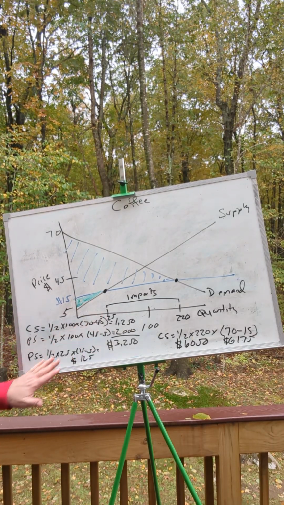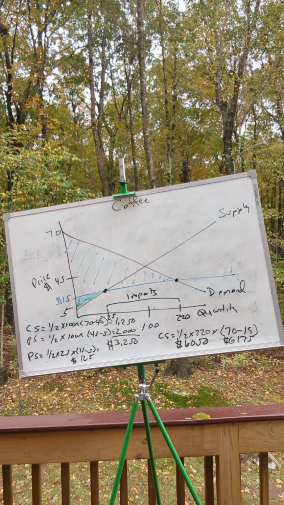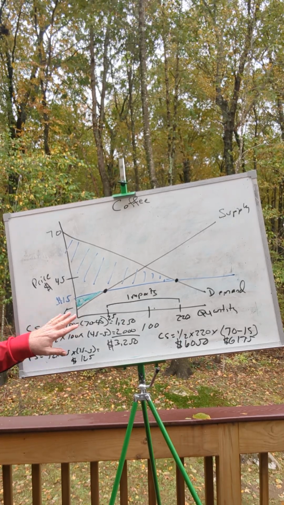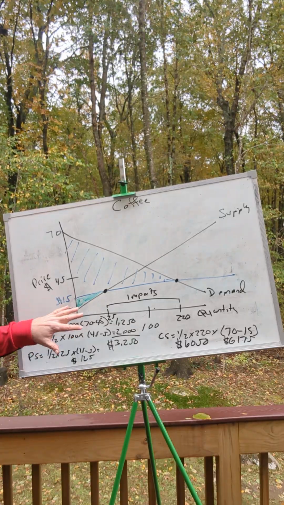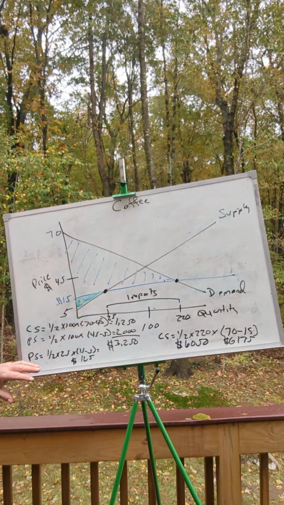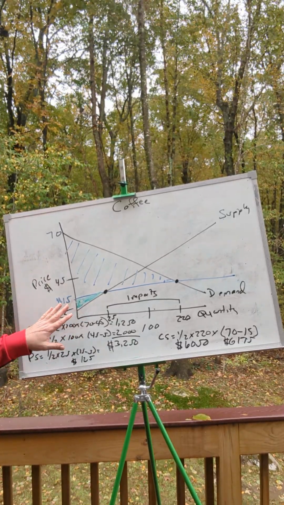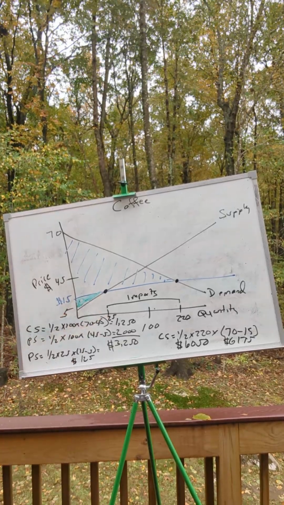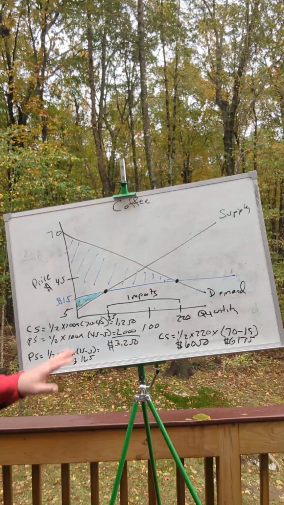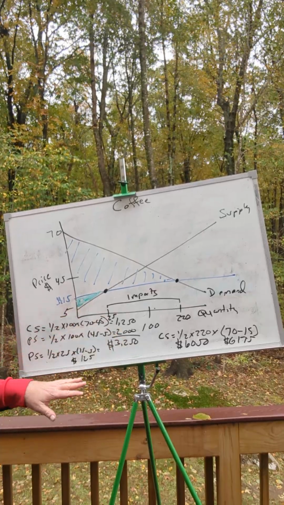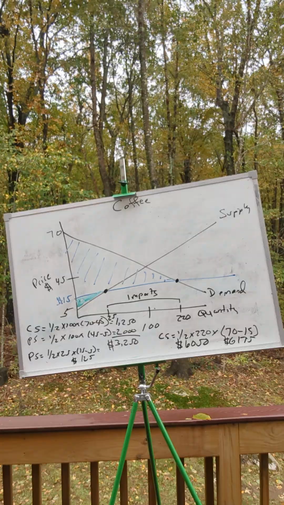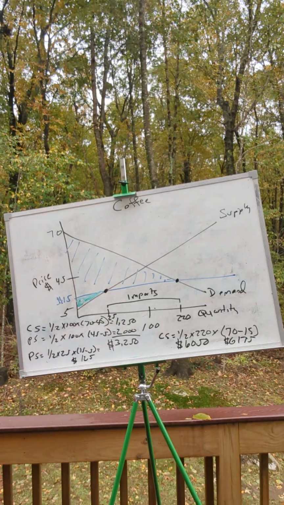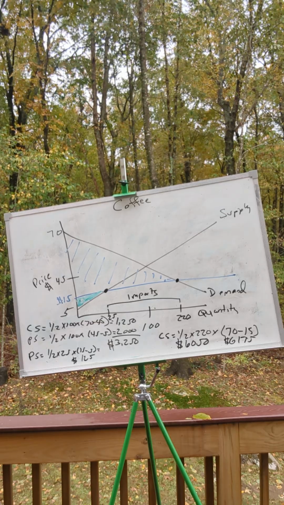Yes, we're going to have fewer workers in the coffee producing industry because of the lower price, but resources are scarce, and the idea is that the country does not have a comparative advantage in producing coffee, and that it's best to shift those resources away from the industry where the country does not have a comparative advantage, in this case coffee, to other industries, and allow the consumers to benefit from the lower price and the ability to now consume more coffee at a lower price because of international trade.